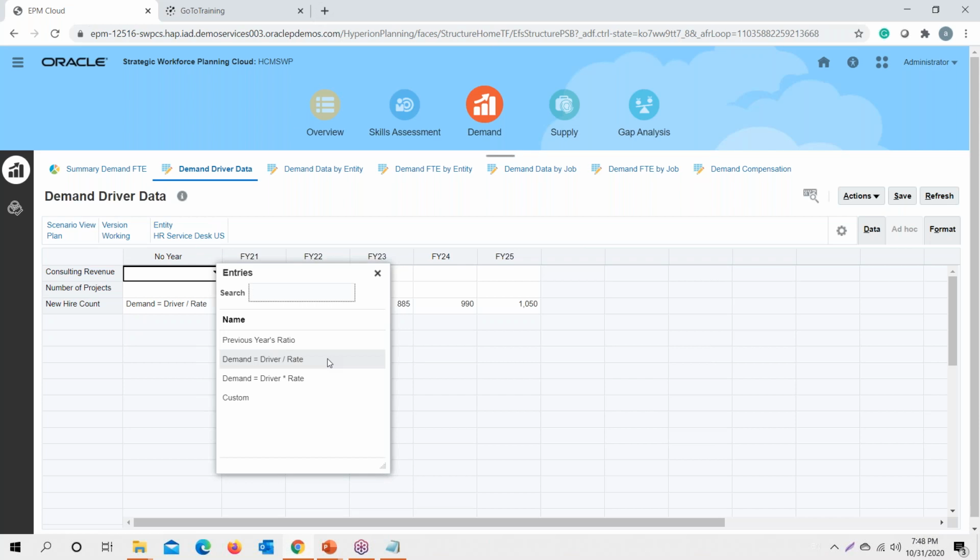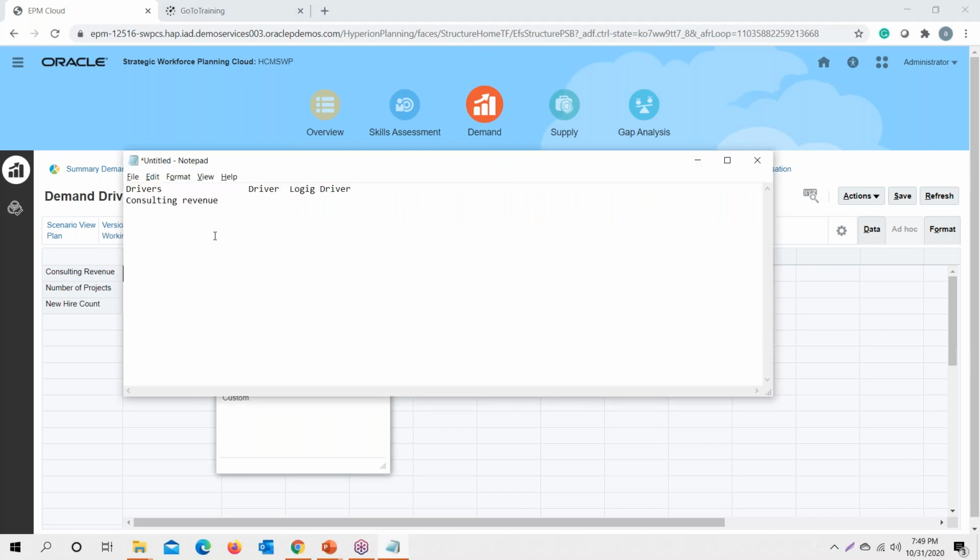In the second logic, we have demand equals driver by data rate. Whatever driver data and whatever demand rate we provide, it will divide that driver data by the demand rate. Similarly, in demand equals driver into rate, the logic is that whatever demand data we provide, it will multiply it by rate to calculate the FTE.